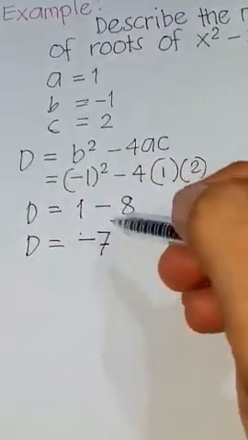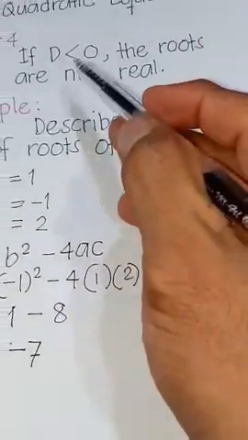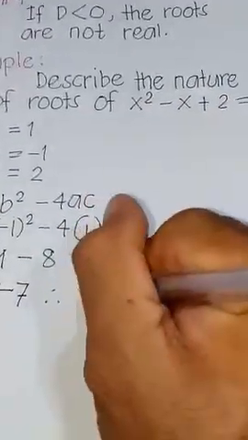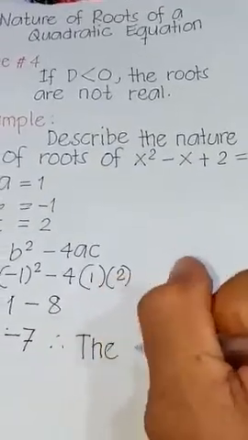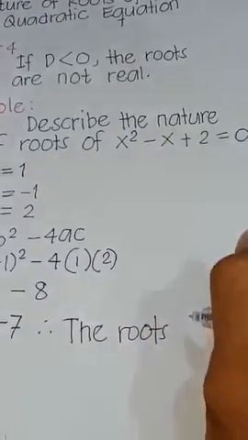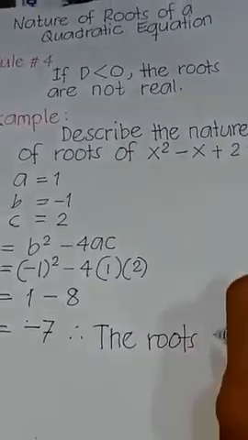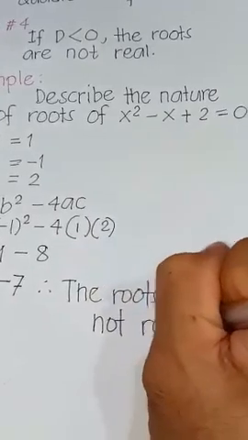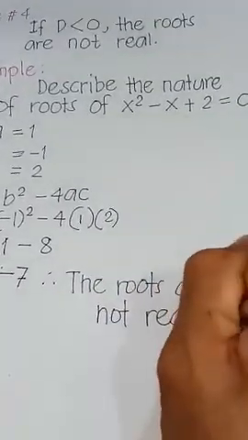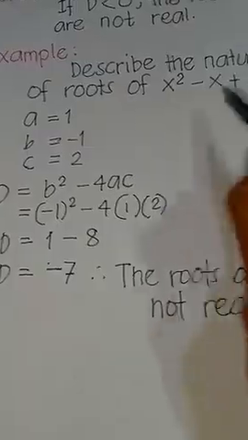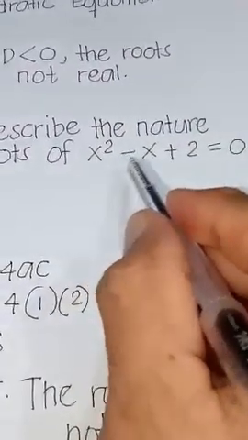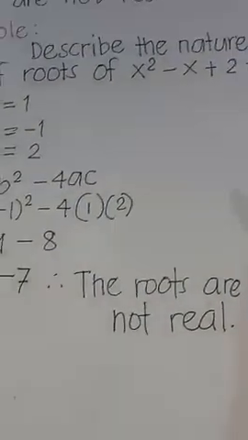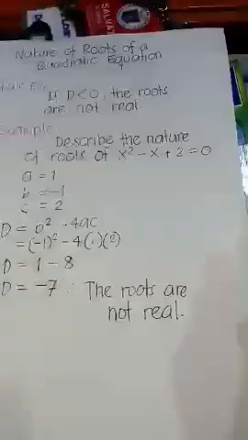Because the discriminant is negative 7, from the rule, negative 7 is less than 0. Therefore, the nature of the roots are not real. That is the description of the roots of this quadratic equation, x squared minus x plus 2 equals 0. I hope you understand well with this discussion of mine, and thank you.